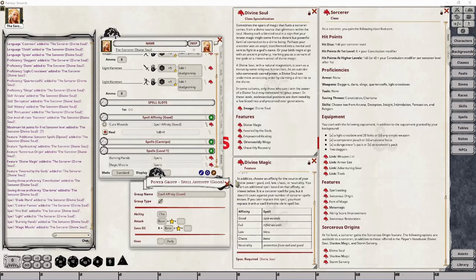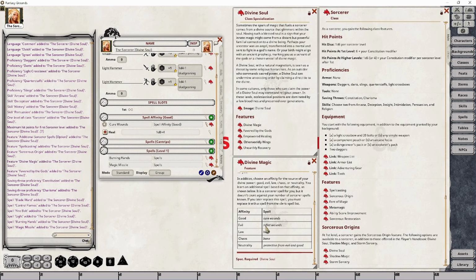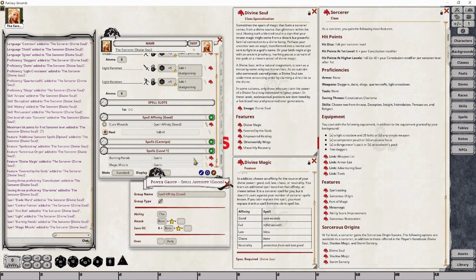That's a similar thing, but if you really want to read through the description, it's generally included in the description as well. With this set up, I can now drag any spell that comes from the clerical source into this area, and it will automatically make use of charisma. I won't have to worry about it trying to use wisdom, which is typically the default for a cleric.